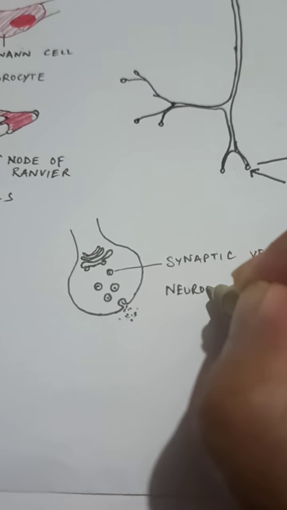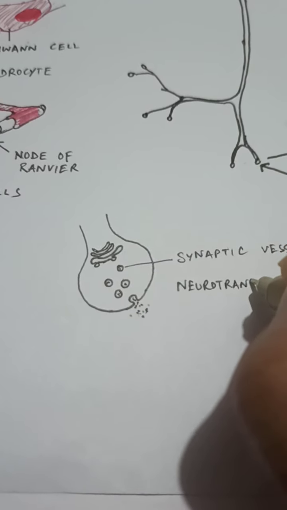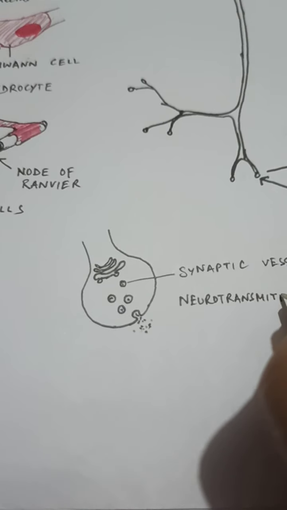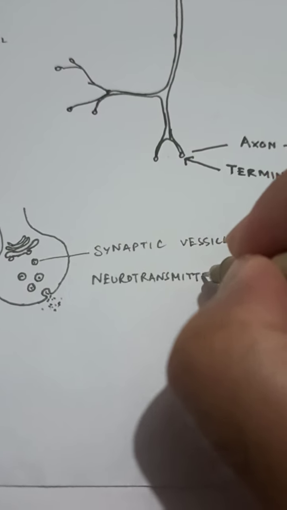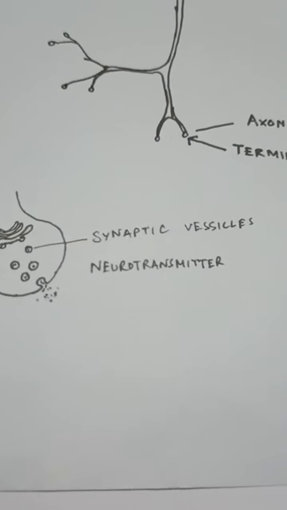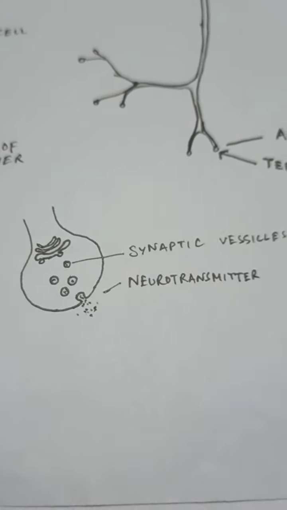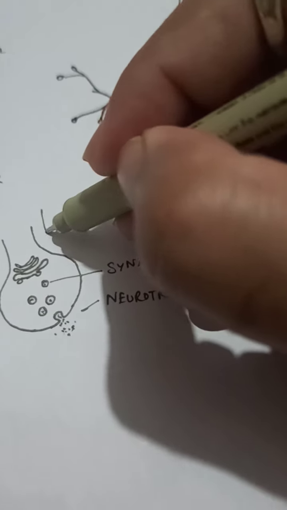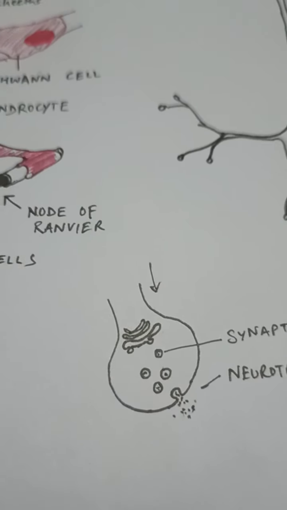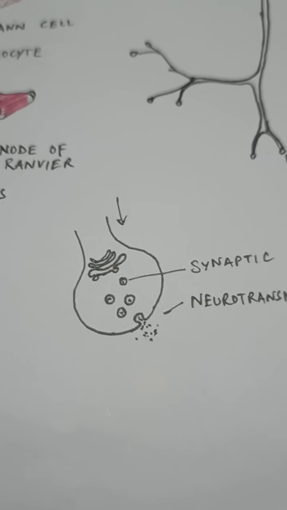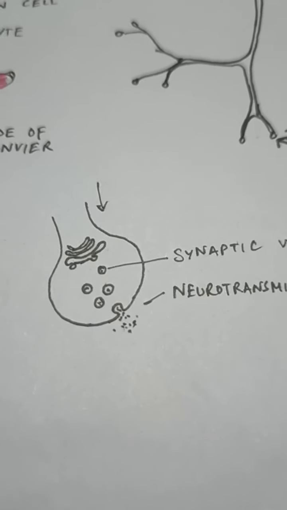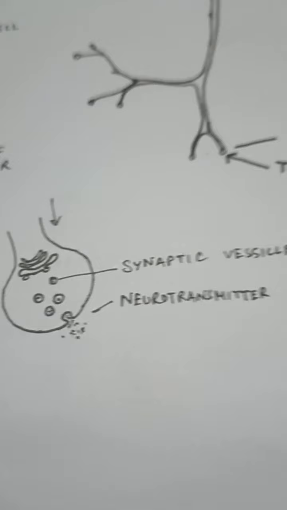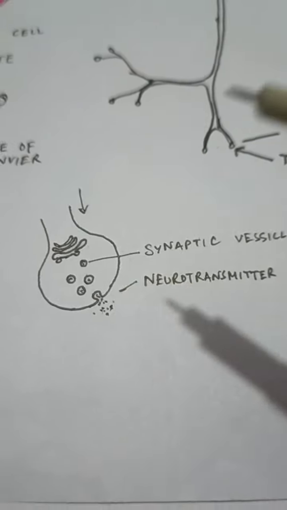So neurotransmitters are those specific chemicals that are produced by this particular type of cell. And they are secreted by exocytosis, as you can see right here, whenever a signal comes down here. There is actually another mechanism that also exists; I'll discuss that in a different class. Now the signal that is coming down will be received by the dendron.